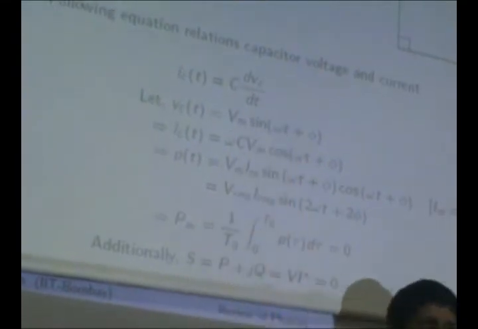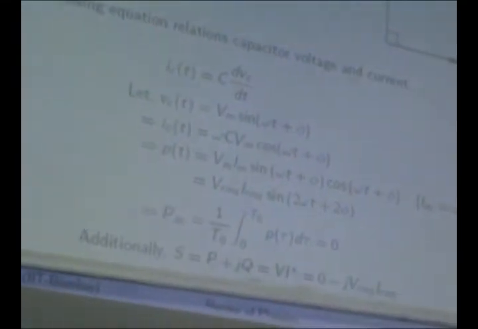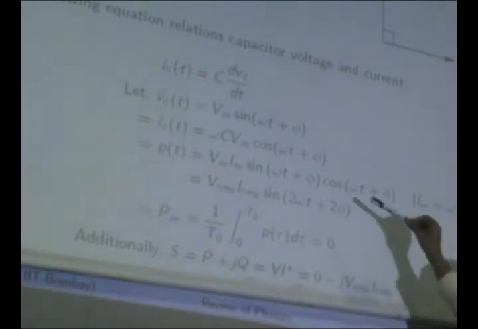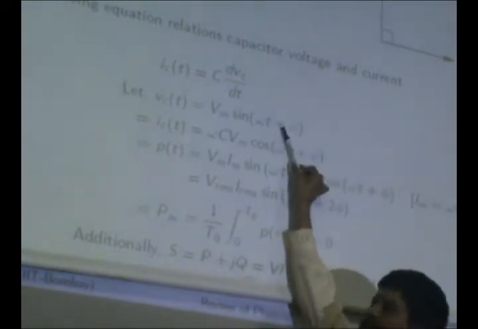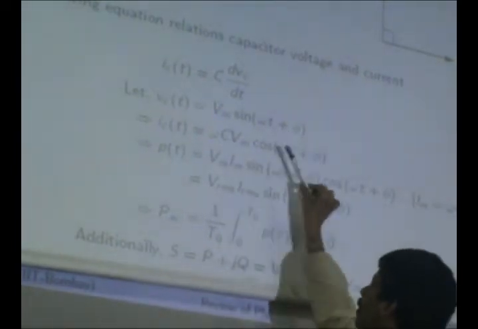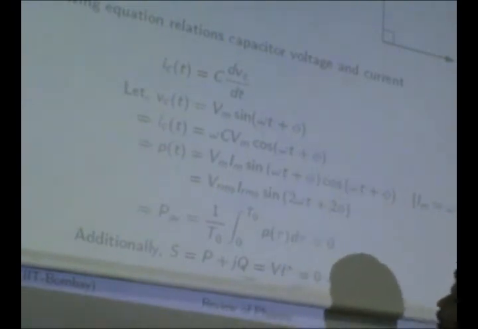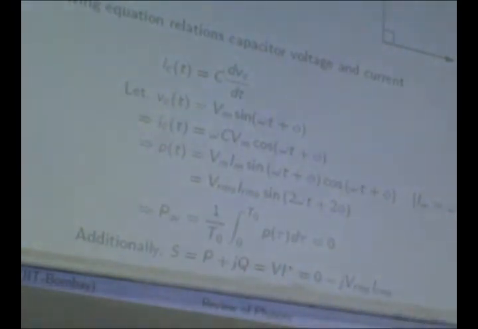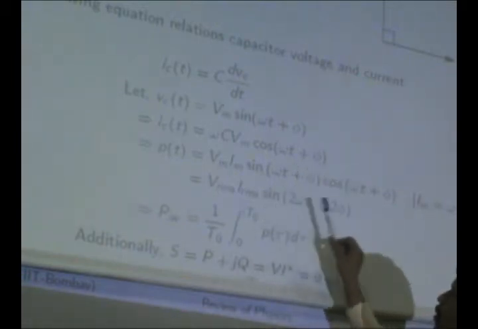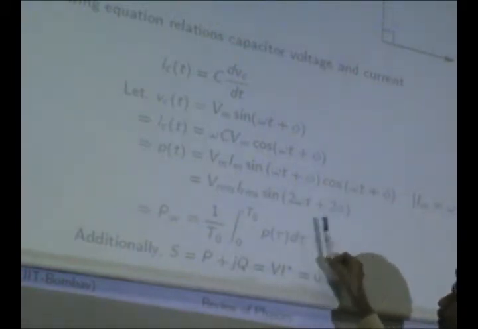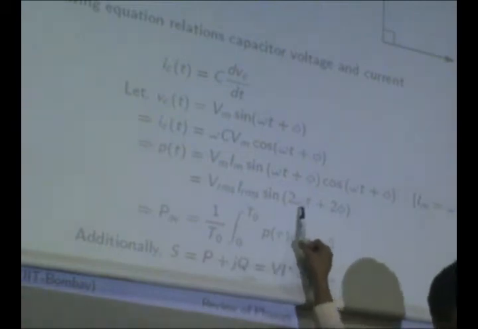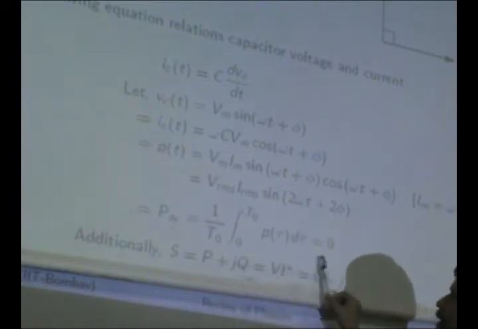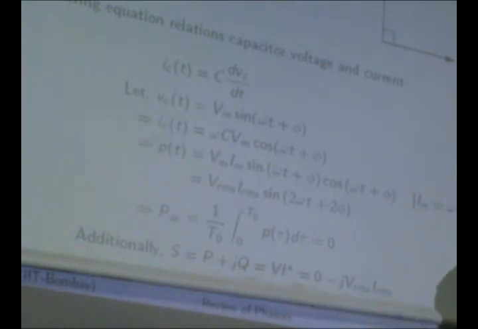Current is C times dV by dt, as we saw last time. Let us say that the voltage is a sinusoid. If the voltage is a sinusoid, then the current is omega C Vm cos of omega t plus phi. Again you substitute it here, so this becomes p of t, which is just a double frequency oscillation, and the average goes to 0.